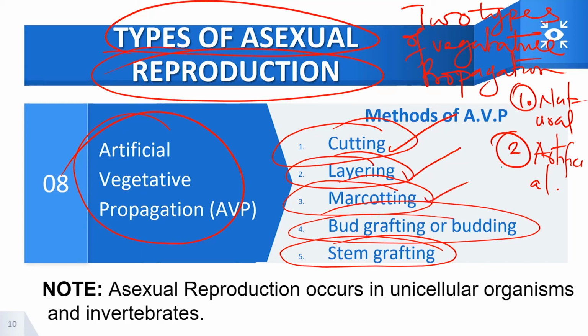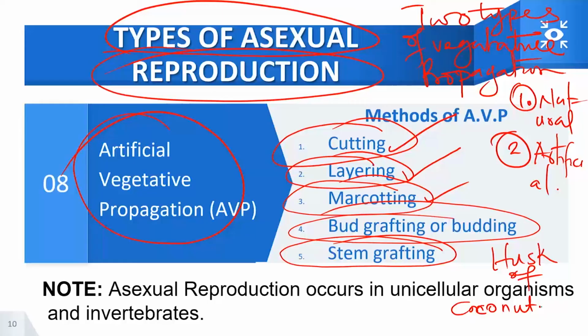Now, marcotting can occur where you take, for example, the husk of a coconut. You break it into two, put loamy soil containing moisture, or water, inside it, and then cover it around the stem of a plant, and tie it around it.